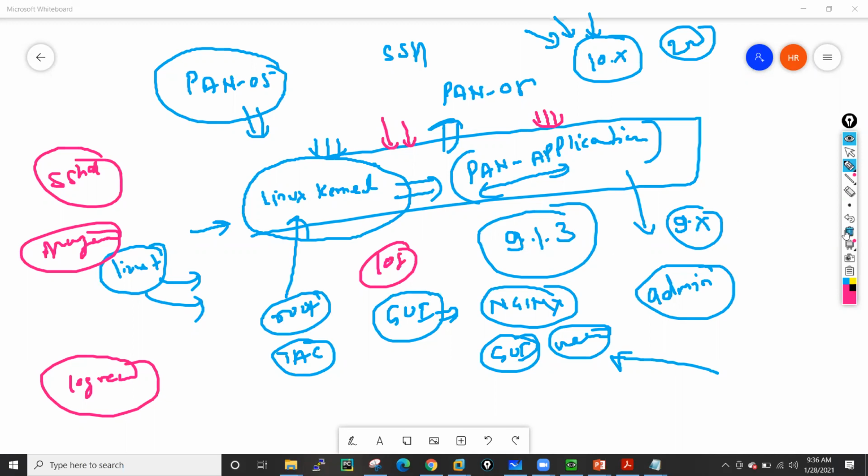Now let's talk about the hardware model. So Palo Alto has two kinds of models. One is the hardware model, which is a physical appliance, and the other is a software model, or we can say the VM-Series firewall. This is the physical appliances.